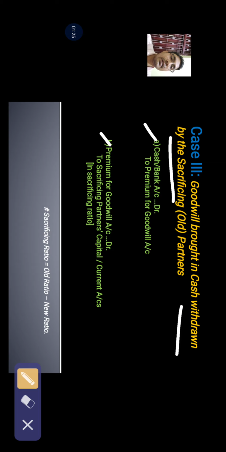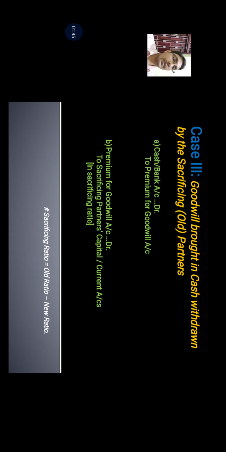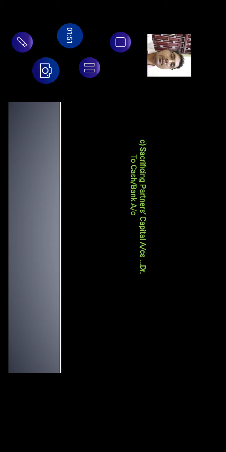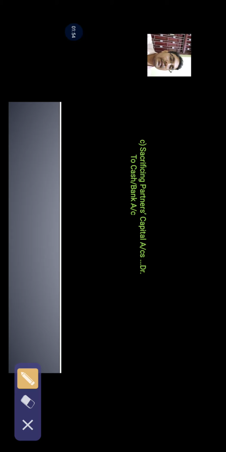Similarly, the second journal entry will also be the same, that is distribution of this premium for goodwill to the sacrificing partners in sacrificing ratio, and therefore premium for goodwill account will be debited and sacrificing partners' capital or current account will be credited in sacrificing ratio. Now, as far as withdrawal of the premium distributed is concerned, there is an additional journal entry which is required to be passed, and the journal entry is sacrificing partners' capital account debit to cash or bank account.